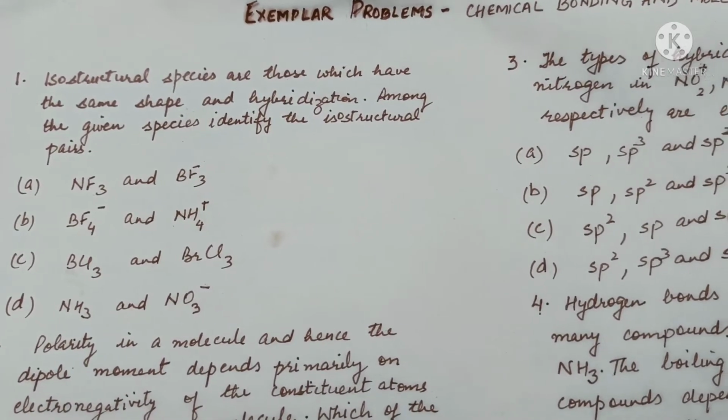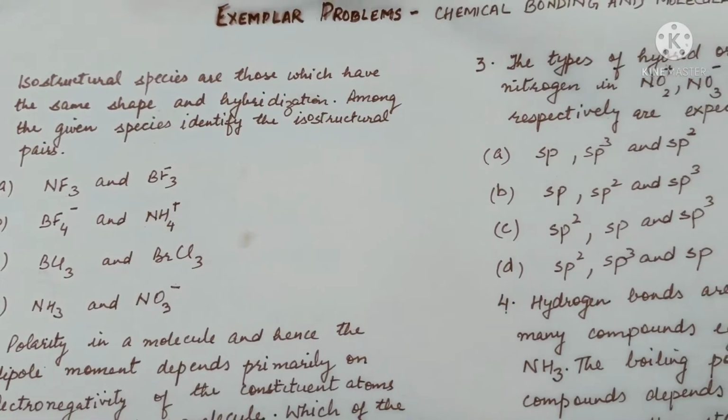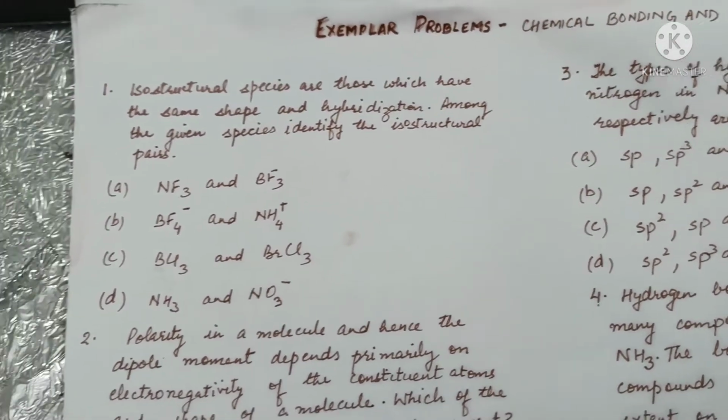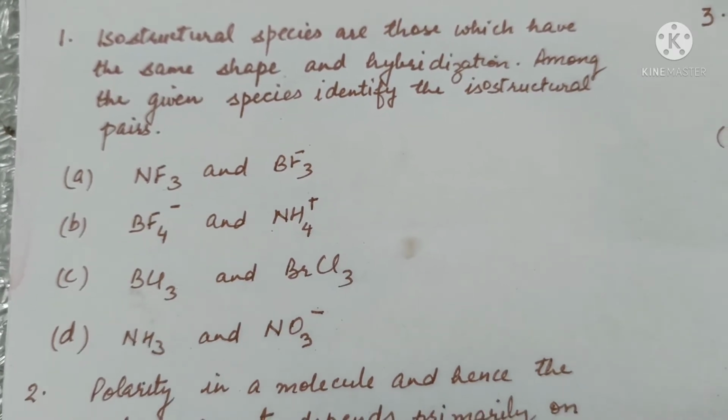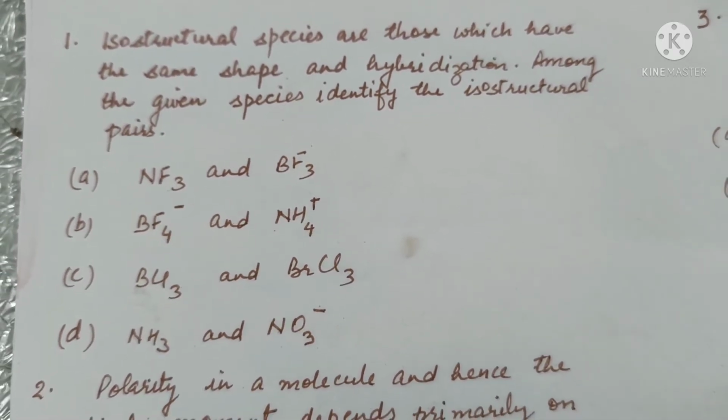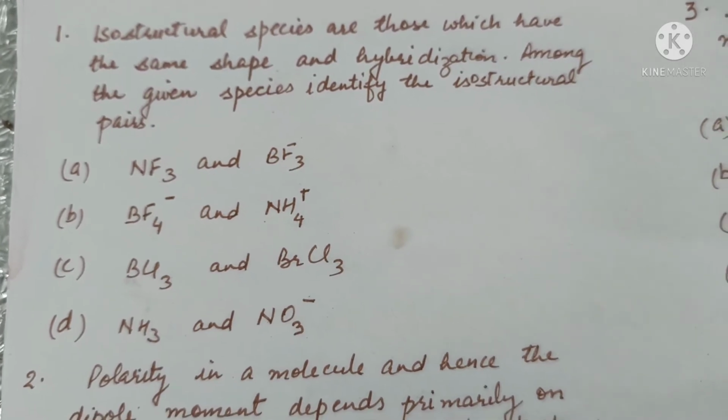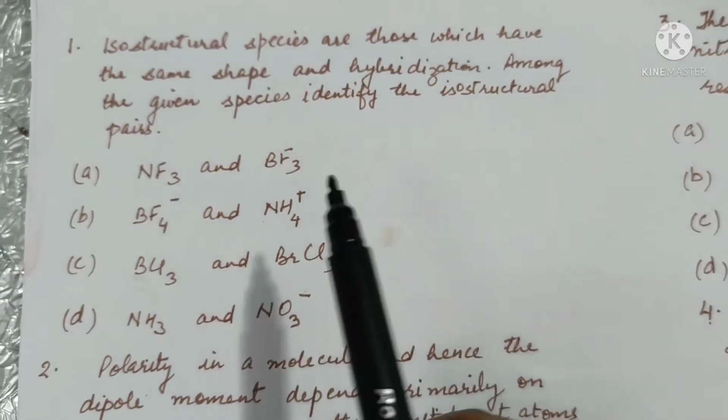Today we'll be doing exemplar problems on the chapter chemical bonding and molecular structure. Isostructural species are those which have the same shape and hybridization. Among the given species, identify the isostructural pairs.